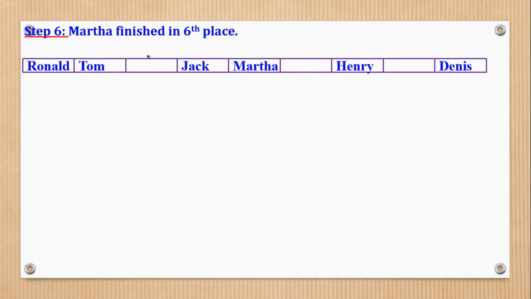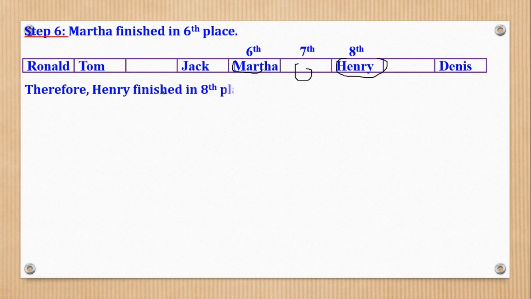Then we ask ourselves, if Martha finished in the 6th place, then 7th place should be here, whose name was not given, and 8th place will be here, and that is Henry. Therefore, we shall conclude that the person who finished in the 8th place was Henry. So that is one of the ways you could attempt such a question.